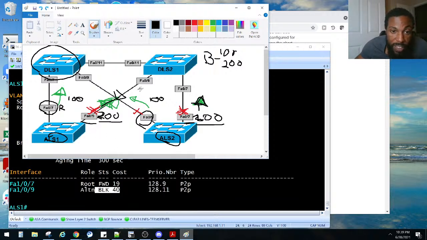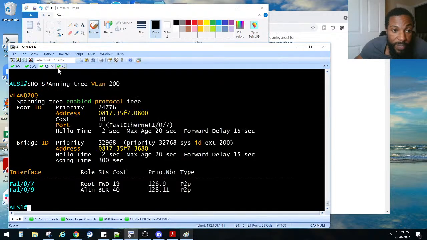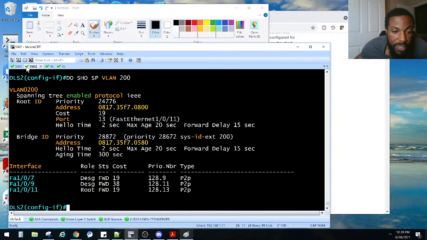So we're looking at this port right here. We need to look at this right here. One of them needs to be higher. So right now, 109 is set to 40 right there. And this guy is set to, I just set it to 38, right? Highest priority wins, right? So let's go back to DLS. Right now he's set to 38.